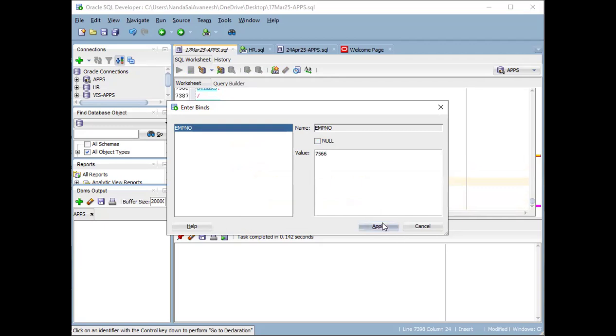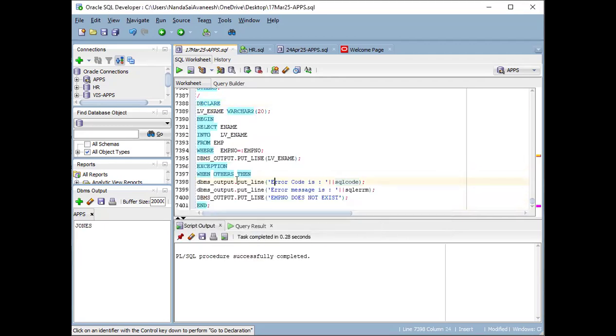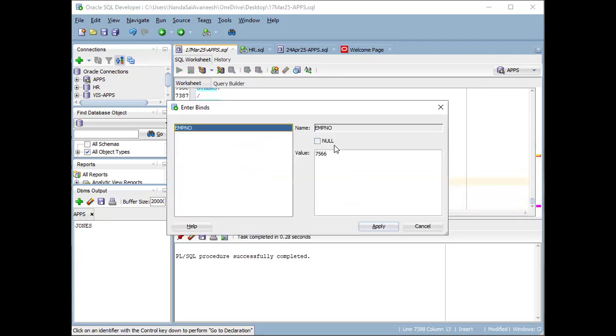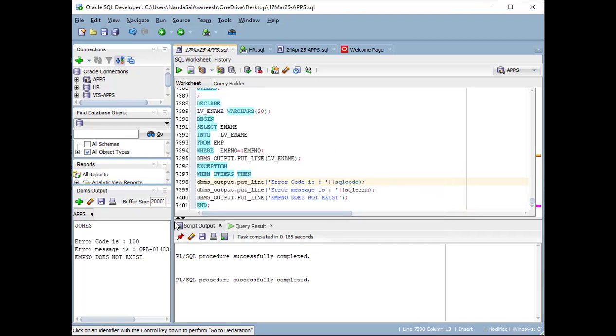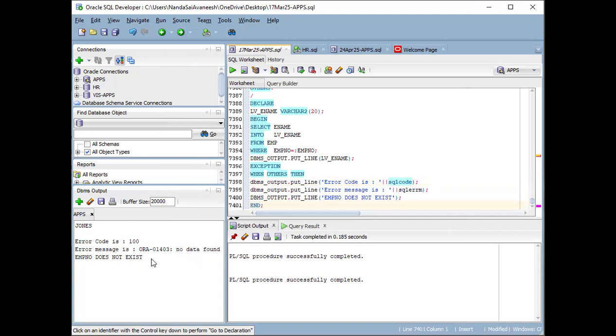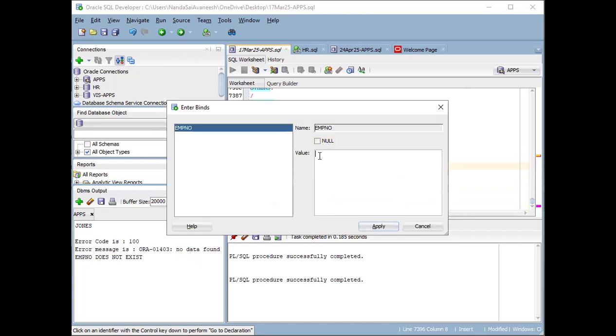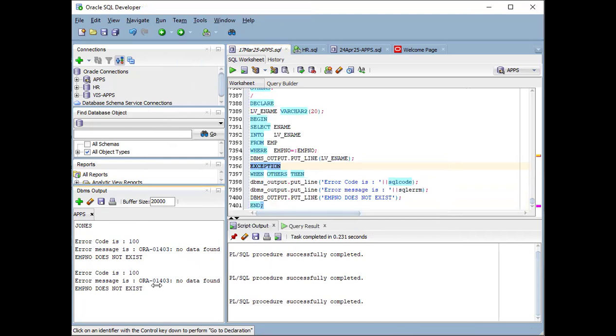I'm giving 7566, so now I'm getting the value. The second time I'm executing, I'm passing the null value, so then it is getting no data found. Same thing I'm executing, but instead of null I'm passing 222. Then also I'm getting no data found. That means in the table there is no data, so that time I'm getting this message.